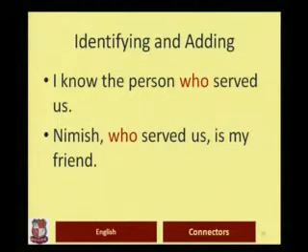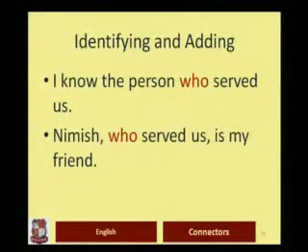In non-defining or adding use, commas are typically used, while in the first sentence no commas are used. So the second use is the adding use, because Nimish is my friend, but there is some additional detail. Nimish, who served us. So Nimish served us is the fact that is additional. Even without that, I can say Nimish is my friend, and that would define Nimish.